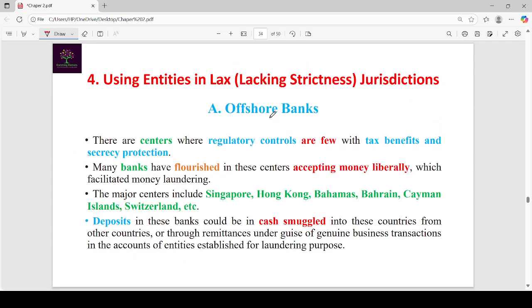The next method is offshore banks under entities in lax jurisdictions.